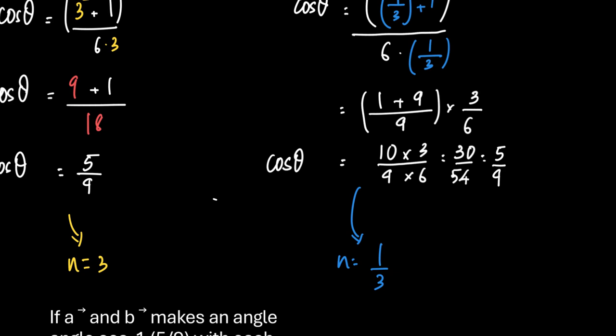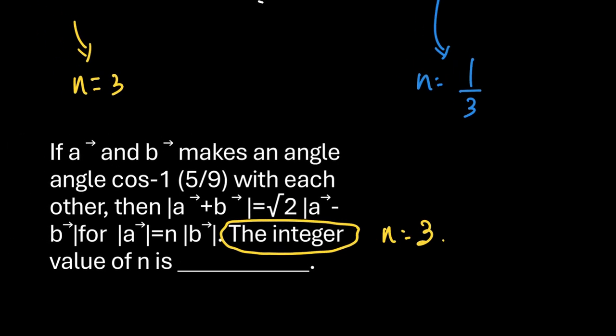So for both n is equal to 3 and n is equal to 1 by 3, the expression holds true. But since the question very specifically says the integer value of n, we submit the answer as n is equal to 3 and not n is equal to 1 by 3.